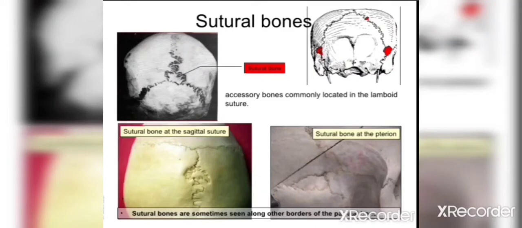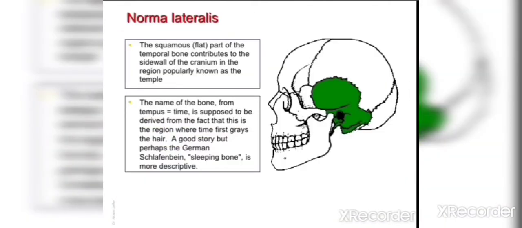Then there are sutural bones in the norma occipitalis. These are found in the sutures. That's why they are known as sutural bones. They are commonly located at the lambdoid suture.